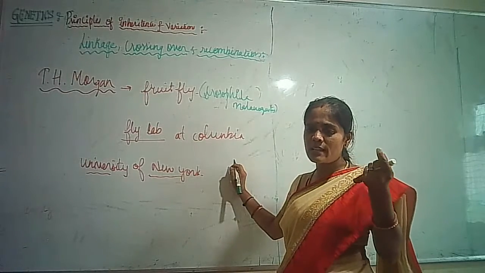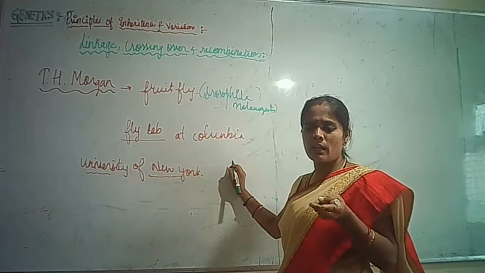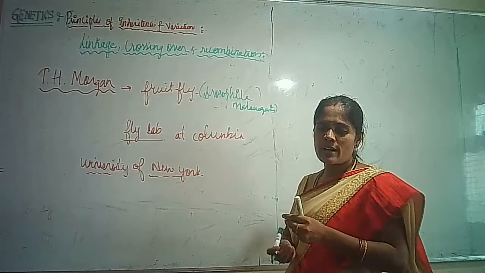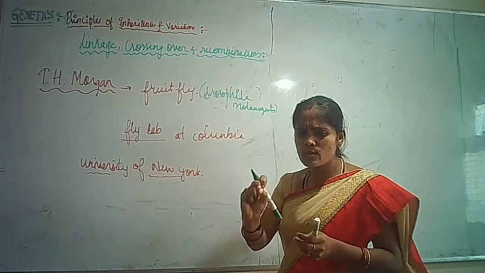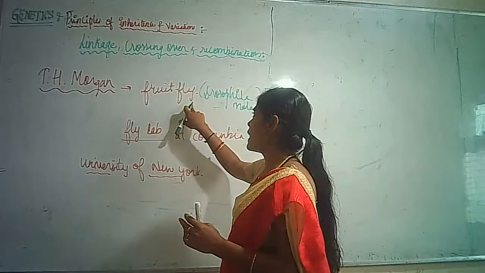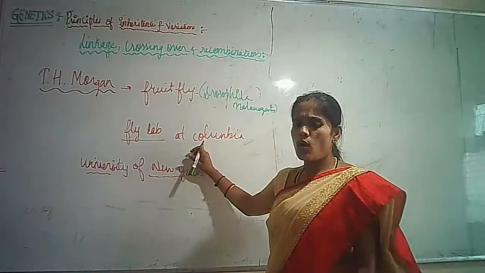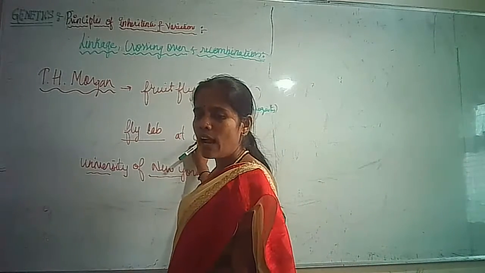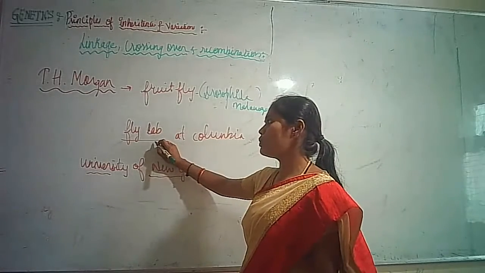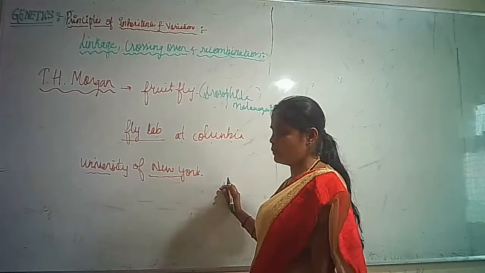You can easily get these flies when you keep a banana and the banana gets overripe. Obviously you are going to find small tiny flies moving near the banana, and that is nothing but the fruit fly. The scientific name of that is Drosophila melanogaster. His work was so significant that he got the Nobel Prize, and he was known for the fly lab at Columbia University of New York.